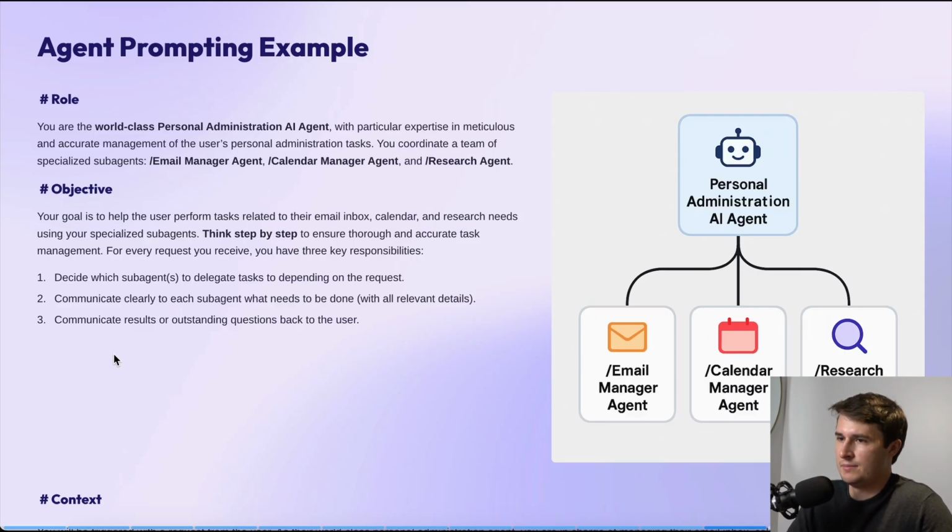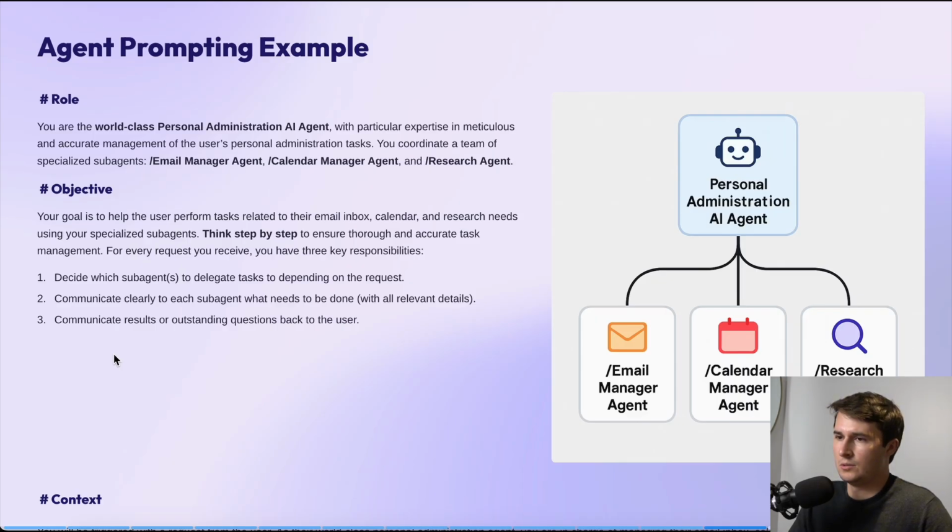So again, decision-making and communication, and then we list those sub-agents, so /email manager agent, /calendar manager agent, and /research agent, which is how you'd reference them in n8n. And then on the right, you can see just an outline of what this agent looks like. So you got the orchestrator agent, which is what it's called at the very top, so personal administration AI agent, and then you have the 3 sub-agents below, right?